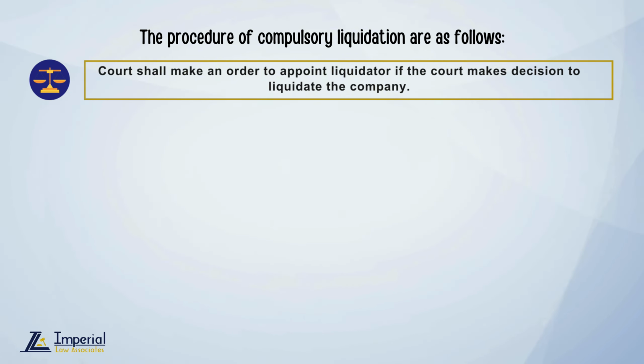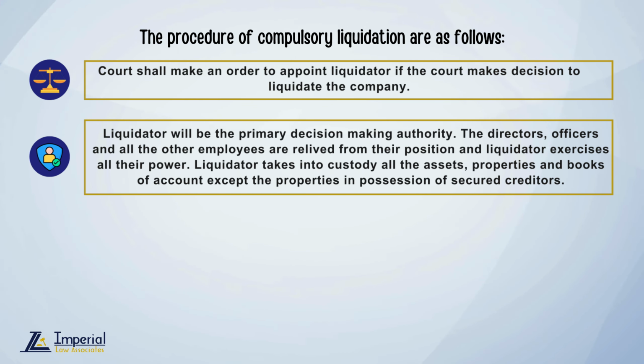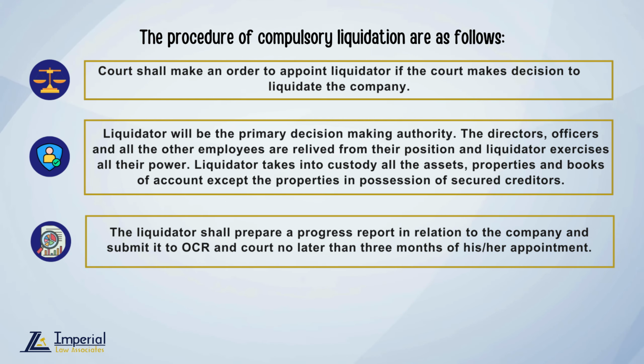Seventh, the court shall make an order to appoint a liquidator if the court makes a decision to liquidate the company. Eighth, the liquidator will be the primary decision-making authority. The directors, officers, and all other employees are relieved from their positions, and the liquidator exercises all their powers. The liquidator takes into custody all the assets, properties, and books of account except the properties in possession of secured creditors. Ninth, the liquidator shall prepare a progress report in relation to the company and submit it to the OCR and court no later than 3 months of his or her appointment.